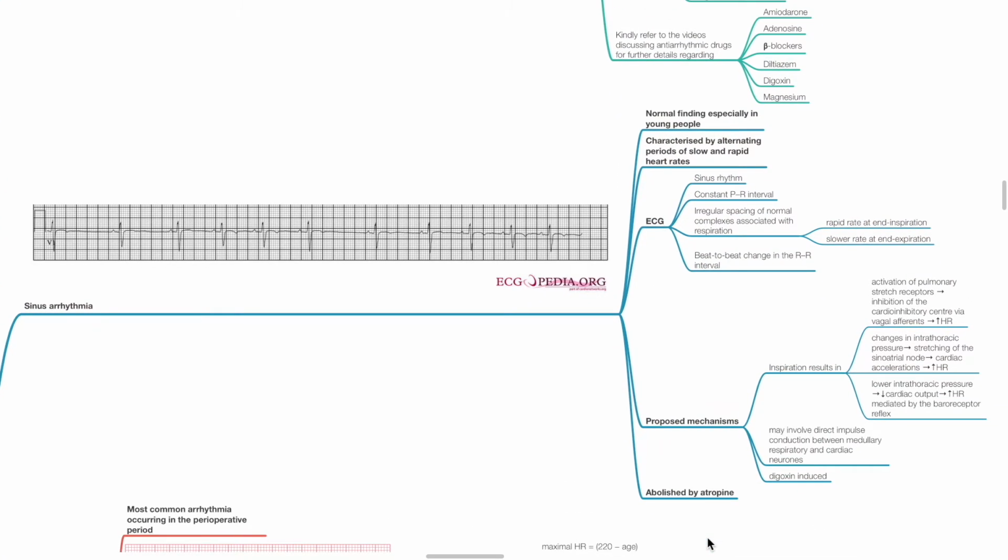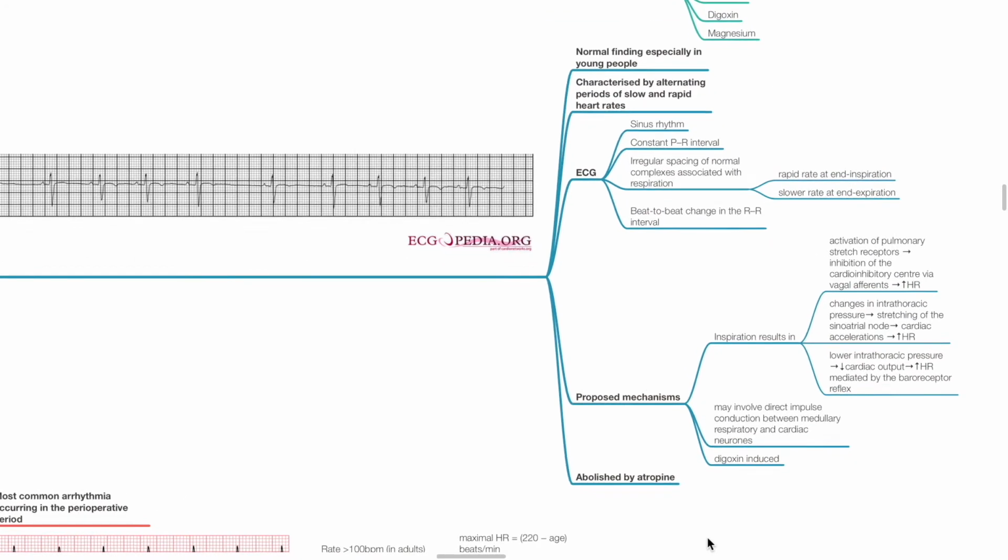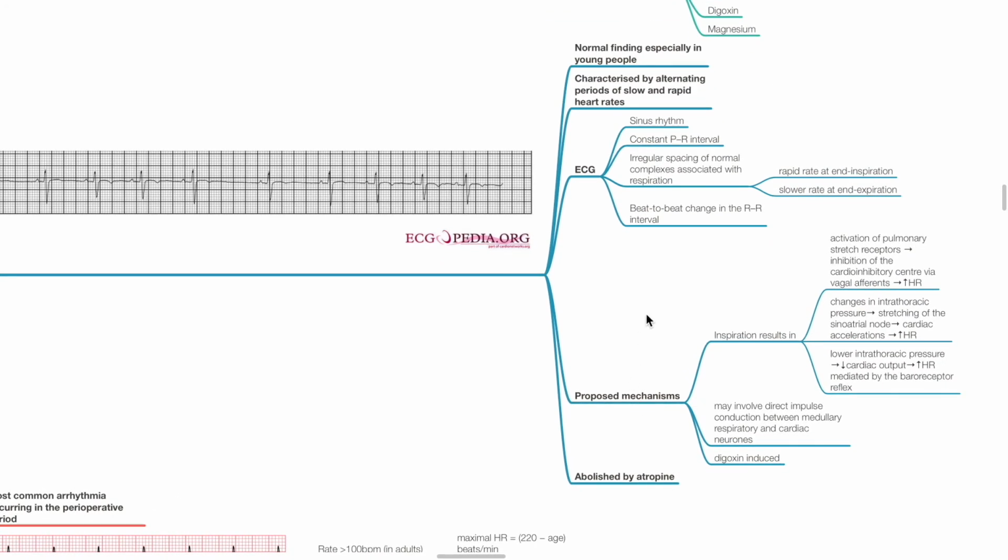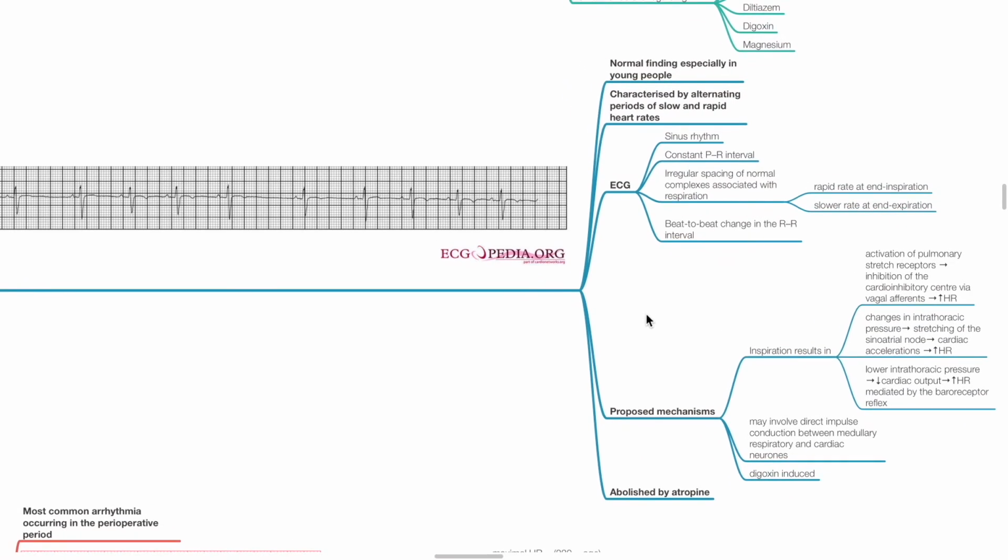Sinus arrhythmia. Sinus arrhythmia is a normal finding, especially in young people. It is characterized by alternating periods of slow and rapid heart rates. ECG shows sinus rhythm with constant PR interval, irregular spacing of normal complexes associated with respiration, with a rapid rate at end inspiration and a slower rate at end expiration. There is beat-to-beat change in the RR interval.